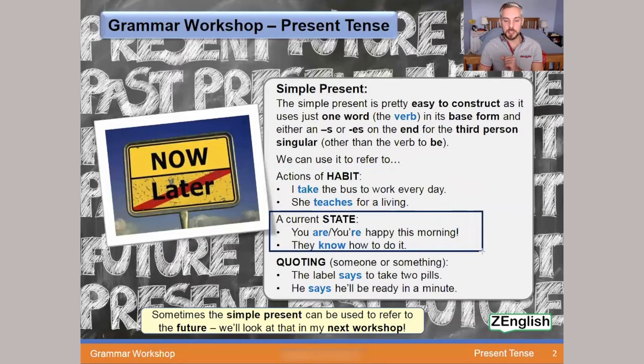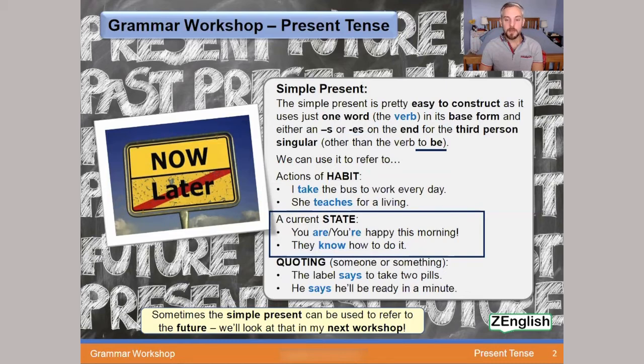You can also use the simple present to refer to a current state. You are happy this morning, or form the contraction, you're happy this morning. You know, maybe you share a house with a friend, you see them in the morning and you say, wow, you're happy this morning. It's a current state that they're in. And as I mentioned, the verb to be doesn't do the same S or ES on the end. Instead, it's you are, he or she is.